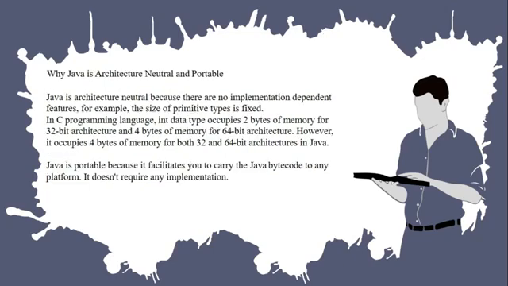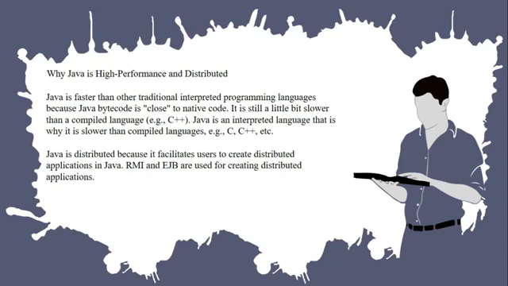Another feature is that Java is architecture neutral and portable. Java is architecture neutral because there are no implementation dependent features. For example, the size of primitive data types is fixed. If you talk about the C programming language, the size of the int data type is 2 bytes for 32-bit architecture and 4 bytes of memory for 64-bit architecture. However, in Java, it occupies 4 bytes of memory for both 32 and 64-bit architecture. Another feature is that Java is portable. Java is portable because it facilitates you to carry the Java bytecode to any platform, and it does not require any kind of implementation.